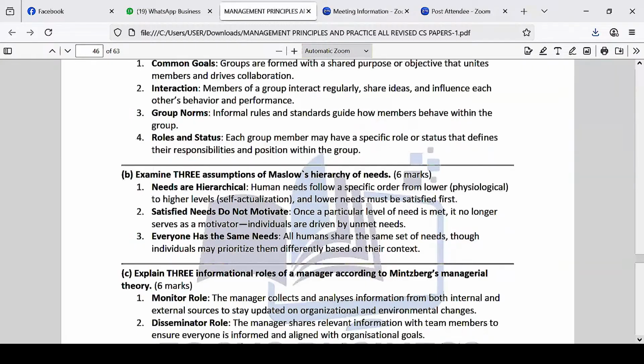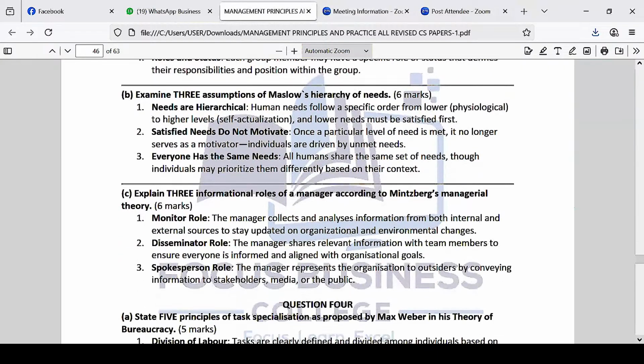The next question here asks, examine 3 assumptions of Maslow's hierarchy of needs. This one we did. We call them theories of management or theories of motivation. You can call them theories of management or theories of motivation. So you're told about 3 assumptions.